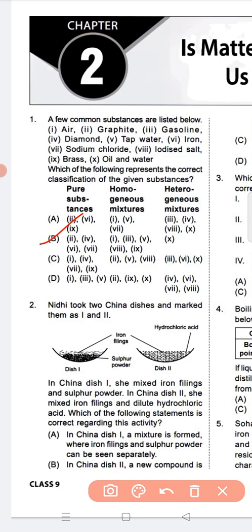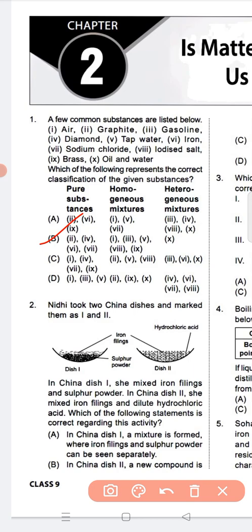Okay. So I think all of you can understand. We have to just match the pure substances, homogeneous and heterogeneous mixture. So option B is the correct answer.